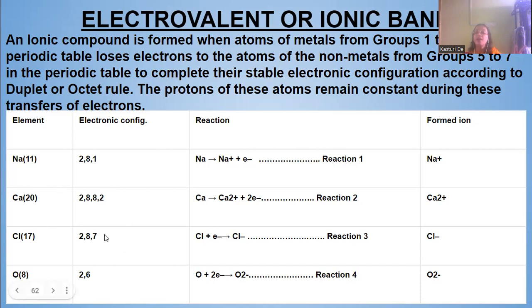Then chlorine has 1 deficient electron, as it is a non-metal, it is deficient of 1 electron, it will gain that electron to form the octet. So it will gain 1 electron to form chlorine minus. Oxygen has 6 valence electrons, but it will gain 2 electrons to form the octet, and therefore it gains 2 electrons to form oxygen 2 minus, O2 minus. Here.